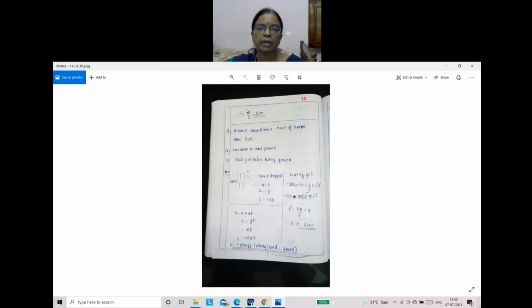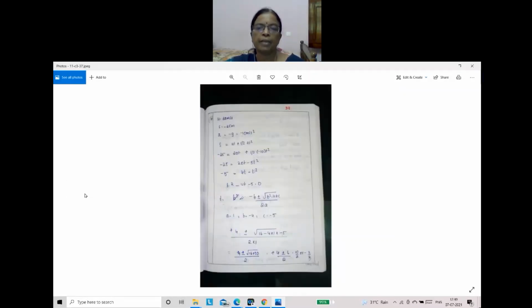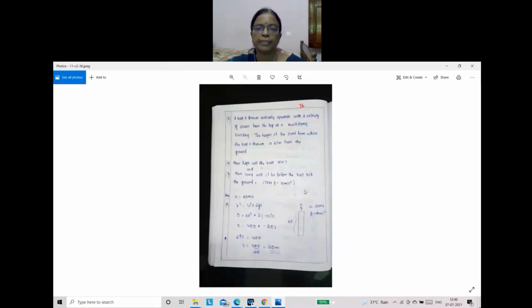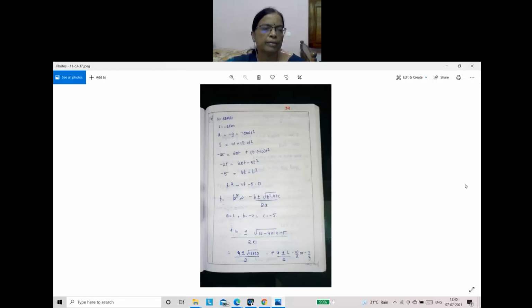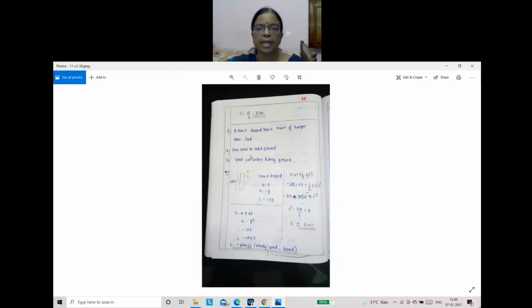But you will get the answer 5 seconds. They have done it a different way in the textbook. They calculated the time taken to reach the highest point, 2 seconds. From that topmost point, after traveling 20 meter, it took 3 seconds to fall. So the total is 2 seconds plus 3 seconds, 5 seconds. You can do a problem in different ways, but the answer should be correct. So here, by solving directly, they got 5 seconds.